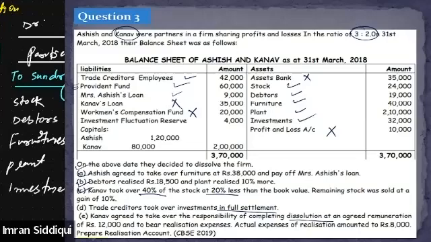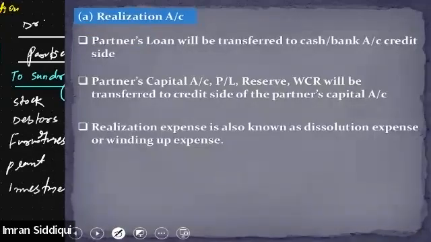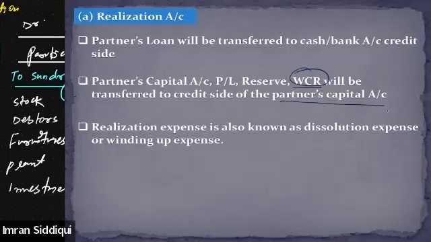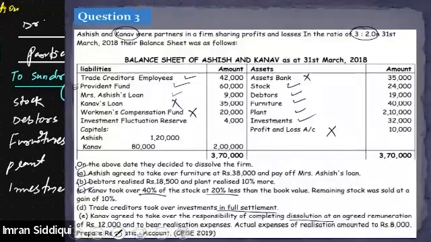Yeah, she's right. But right now, I'm just asking whether we should take it and transfer it to the realization account. The answer is no. We did this point in the previous class as well, wherein I wrote this point. P&L reserve or workman compensation reserve will be transferred to the credit side of the partner's capital account. Got it? Is it clear to all of you? Yes, sir.